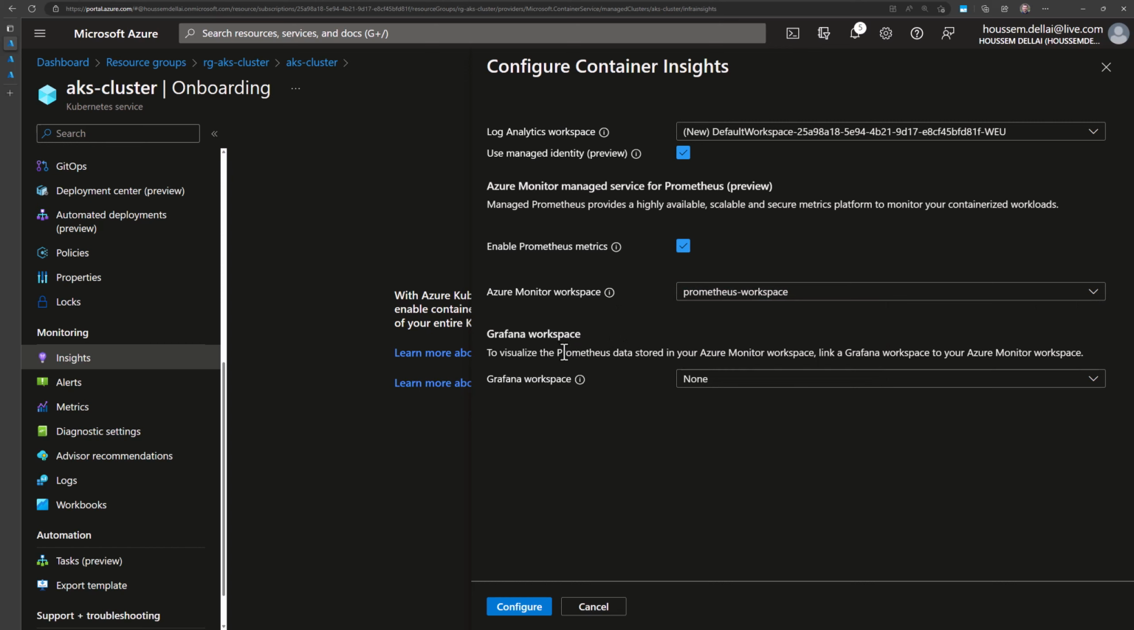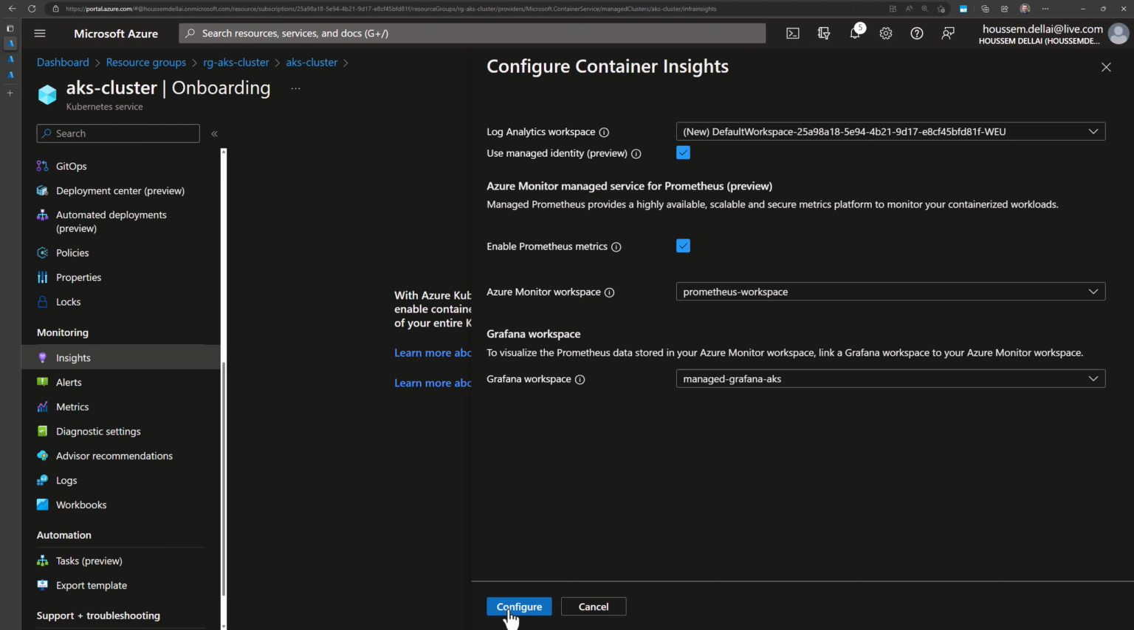And I want those metrics to be accessible through the Grafana dashboard. So for that, I can go here to specify a Grafana dashboard. I specified the one that I created earlier. And yeah, this is the magic behind this feature right here. We would have our AKS cluster sending Prometheus metrics into the Azure Monitor workspace for Prometheus, and they will be available through Grafana dashboards.